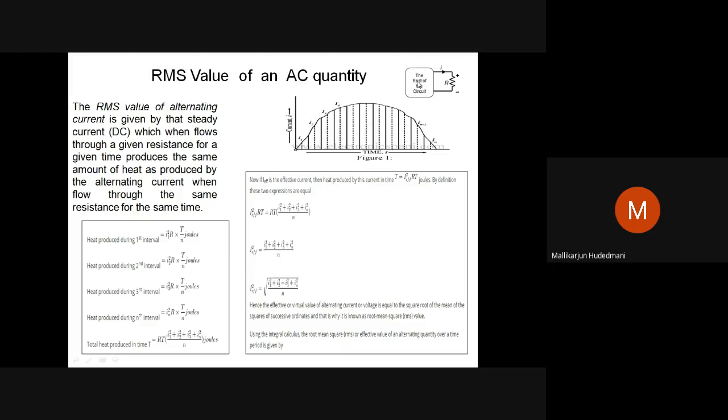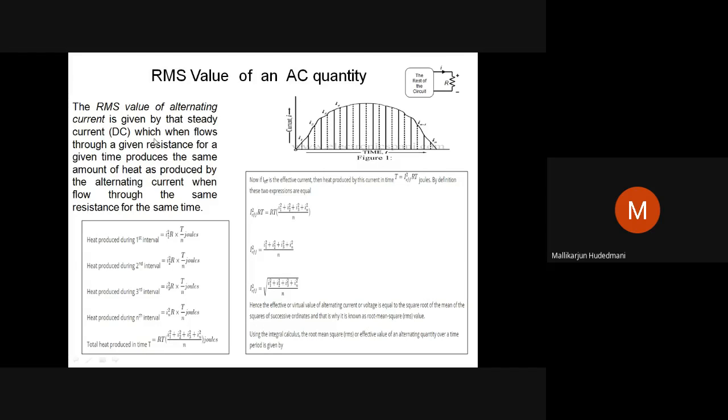Therefore, when I connect the DC source here, VDC, the heat produced with the current flowing here is I square R T, whatever the total duration T. So that is the total heat produced. When I apply that current for T duration, I square R T is the joules of heat. Therefore, I have here I square R T with the effective value, and it must be equal to the first case study of AC, which is RT by N times I1 square plus I2 square plus dot dot dot up to IN square. When I equate them, they must be equal.